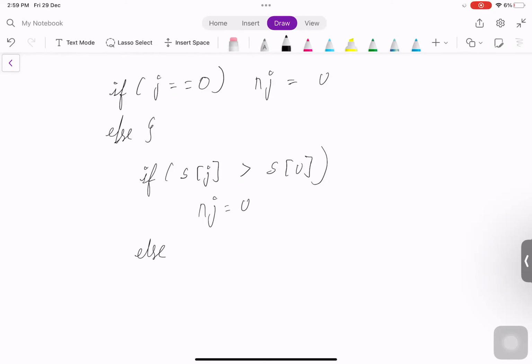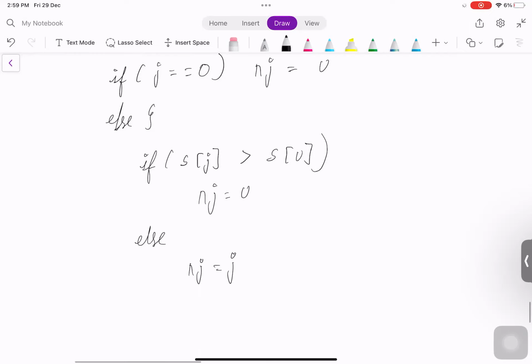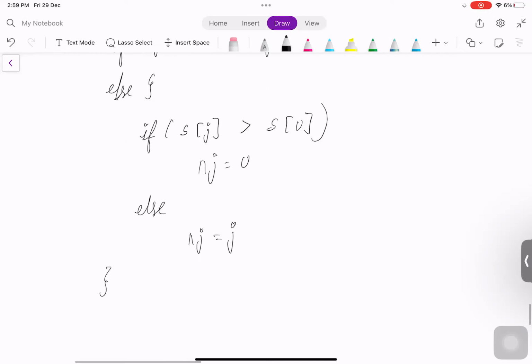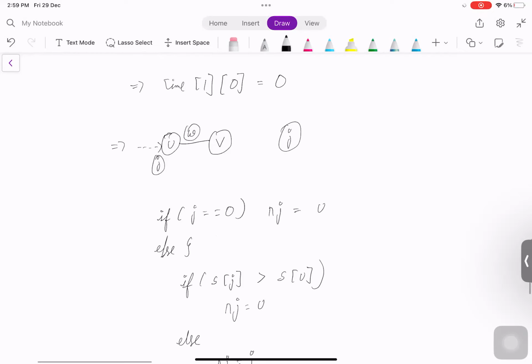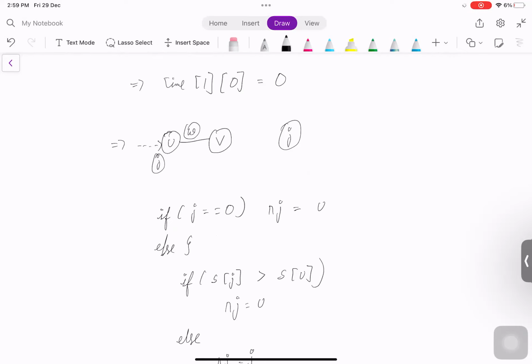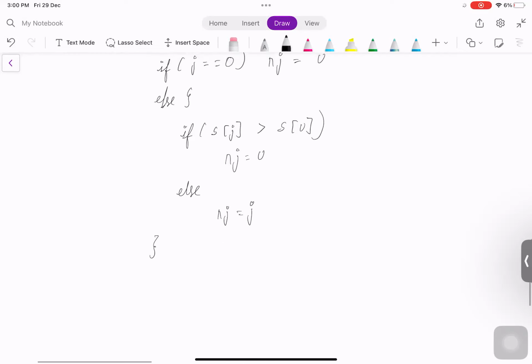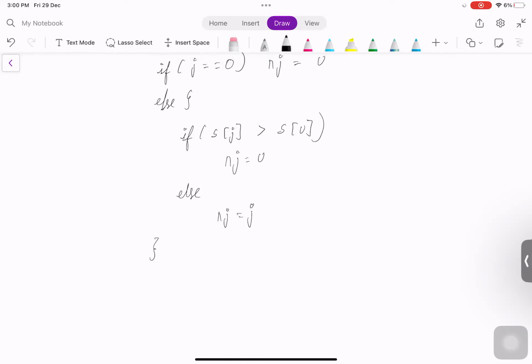Similarly, else, that means the jth bike has a smaller or equal slowness factor, so the next bike that he'll pick would be J. So here, because he had two choices, he could either pick J and go to city V, or bike U and go to city V. So we just greedily found out which bike he'll be picking. Now we know the next bike which he'll use to go to city V.